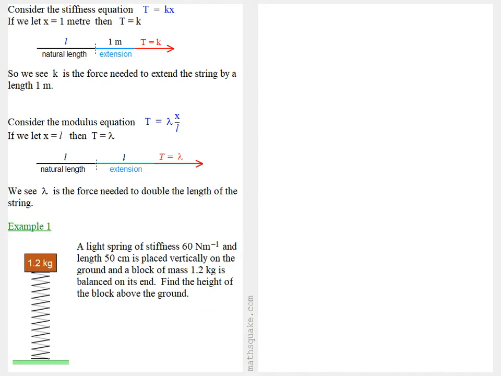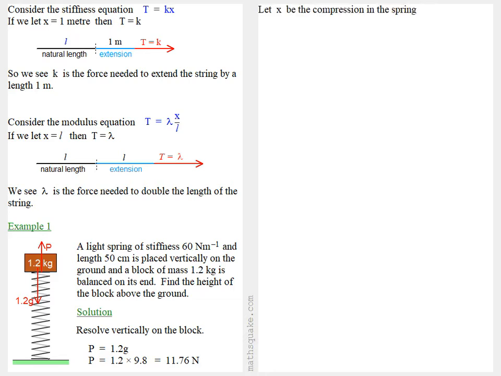Let's have a look at an example. A light spring of stiffness 60 newtons per meter and length 50 centimeters is placed vertically on the ground, and a block of mass 1.2 kilograms is balanced on its end. Find the height of the block above the ground. Well, to solve this, first, on the diagram, draw in the forces. On the brick there's a weight of 1.2g acting down and a thrust P from the spring acting up. We can then resolve vertically on the block. We get P = 1.2g, which is 1.2 times 9.8, or 11.76 newtons.